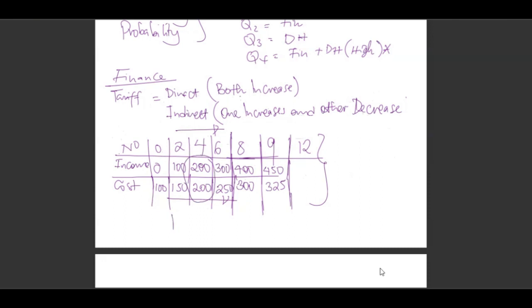Why? Income equals cost. At the end, we call this the break-even point. So if they tell you to note down the break-even point, you write 4, then you put the money that is at the break-even point. What does it mean? The person of this business is making profit after selling 4 items.